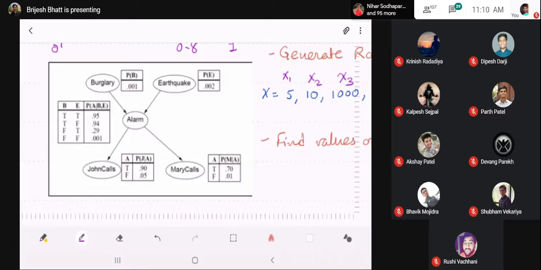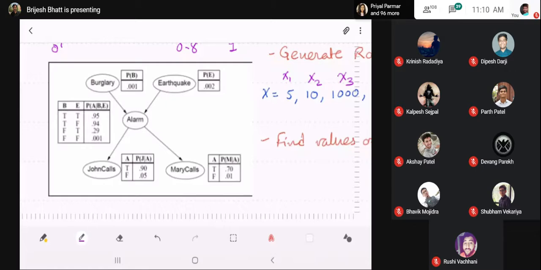Similarly, probability of alarm given burglary is true or earthquake is true, burglary is true and earthquake is false, burglary is false and earthquake is true, and both are false. So again, there are 4 possibilities. And similarly, John calls and Mary calls, conditional probability of that also. So let us see how do we generate samples from this network.